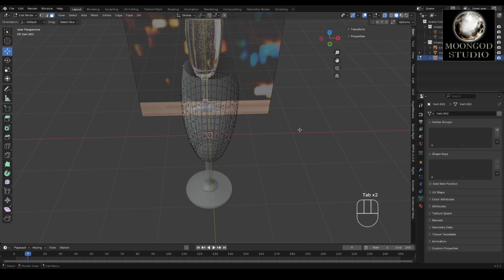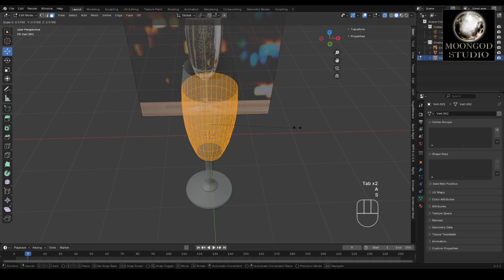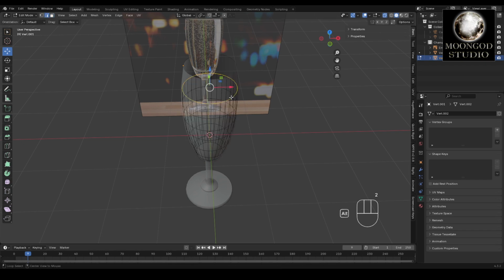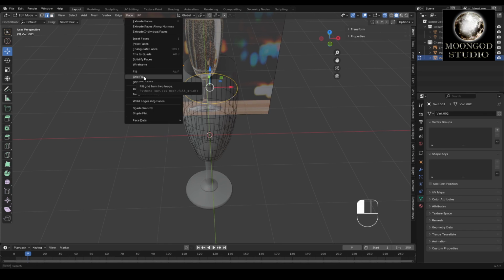Now select the drink object and go to edit mode by pressing the tab key and pressing 2 for edge selection. Select the top edge by Shift plus Alt plus left mouse button. Then go to the face menu and click on the grid fill to fill the edge we have selected.